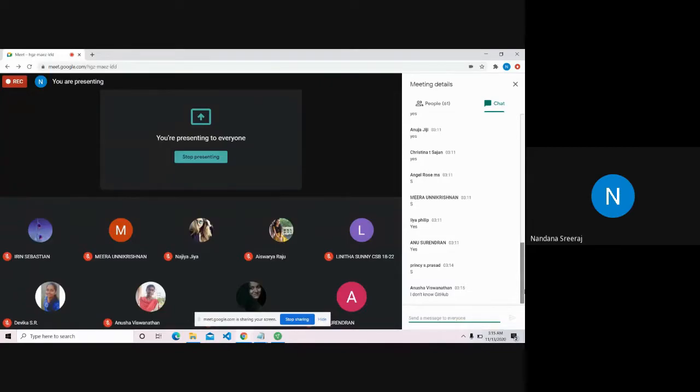So yeah, for web development today, I'll be starting with HTML. I hope you all know what a code editor is. A code editor is something where we type in our code. And the code editor that I use is VS Code, and I recommend you all to install VS Code in your system.